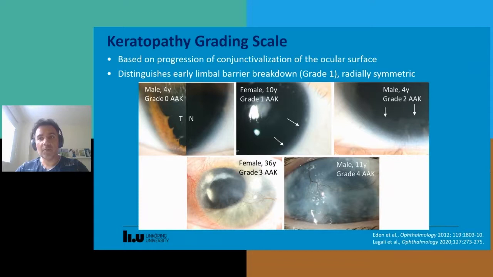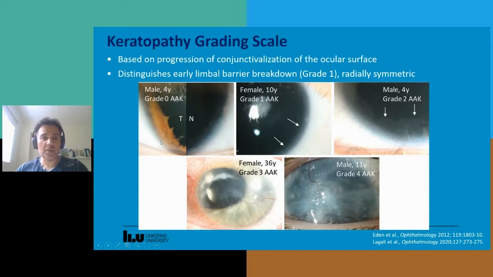Also, different from the general limbal stem cell deficiency case, in AAK, we see a progression of the keratopathy that's generally symmetric radially. So we don't see a single sector or multiple sectoral involvement of the cornea in AAK, but what we tend to see instead is the radial symmetry of this conjunctival tissue growing in towards the center of the cornea. So if we look at the scale here, we can see that in grade 0, it's a very well-defined, nice limbal border. And this was an image taken from both sides of the same eye in a child.